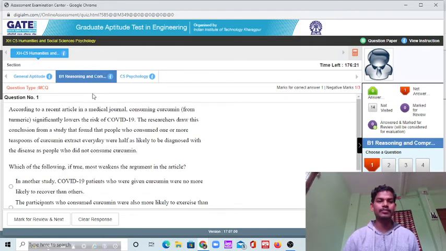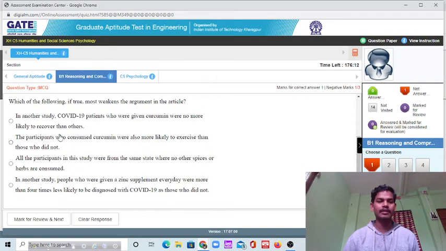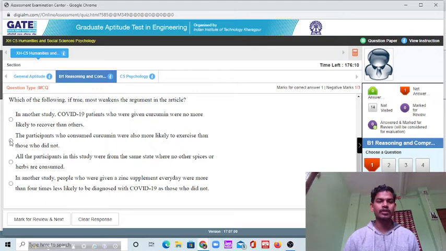And the reasoning and comprehension section. Suppose you have to read this passage and then answer. Suppose this is the answer, so you have to do this. You should not go to the other section first. After clicking your answer, you have to save and next. If you are confident that this is the final answer, you have to click on this save and next option. This is just a demo.